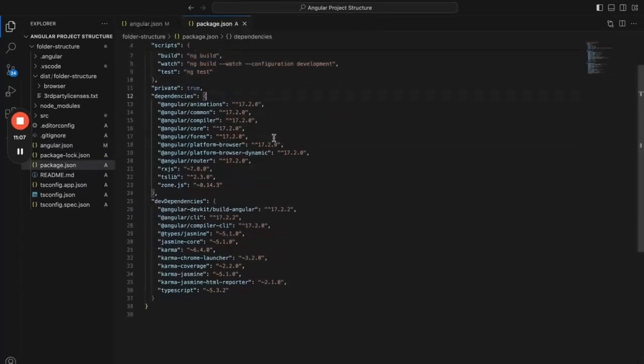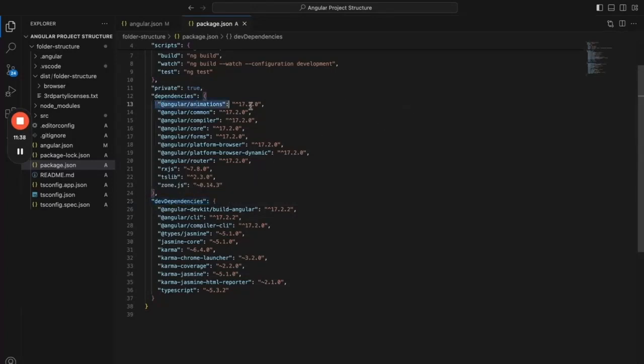And the next one is, there are two types of dependencies for Angular. These are the mandatory dependencies, which means without them the application is not going to run at all. And these are optional dependencies that are useful when we run or test the application locally, and for development purposes only. Even without these dev dependencies, the application is still going to run properly without any issues.